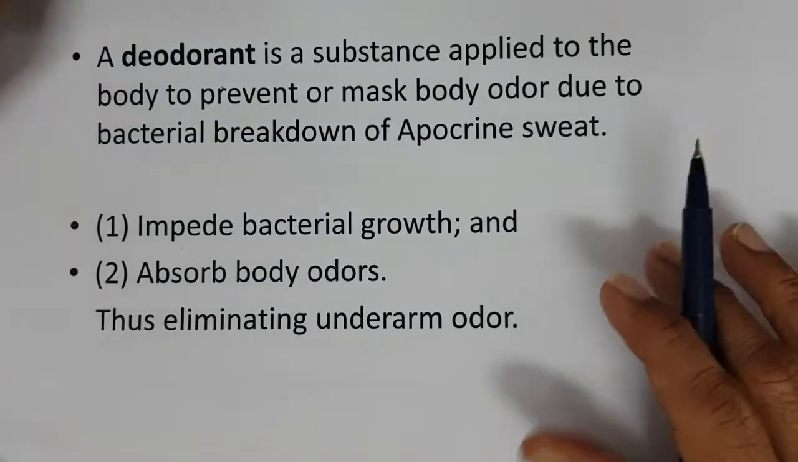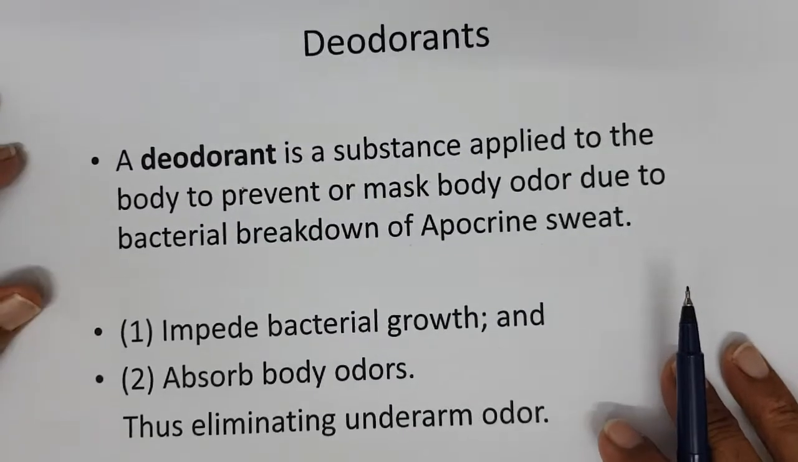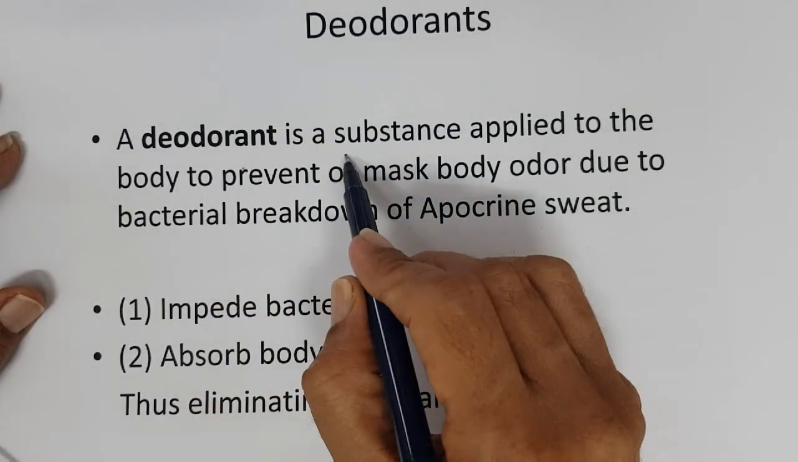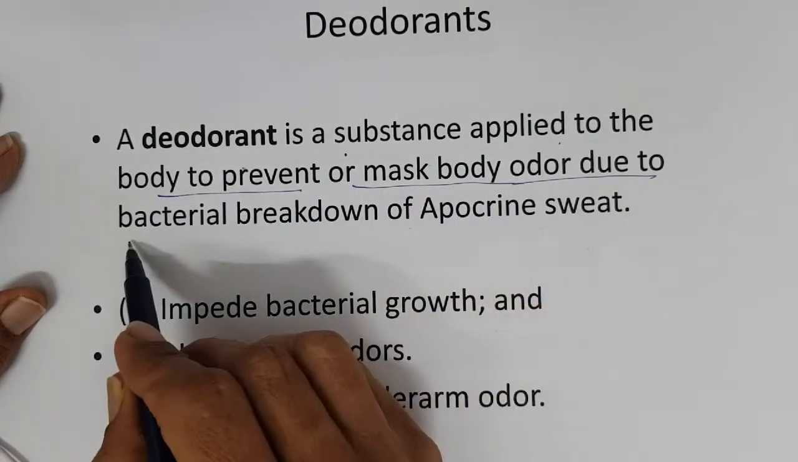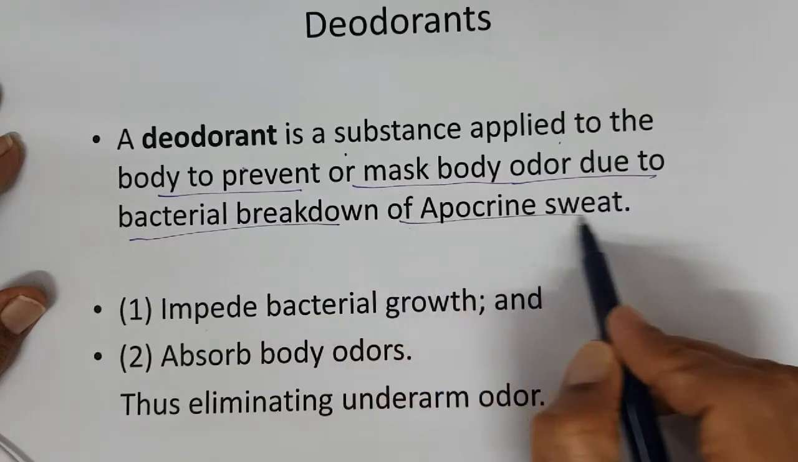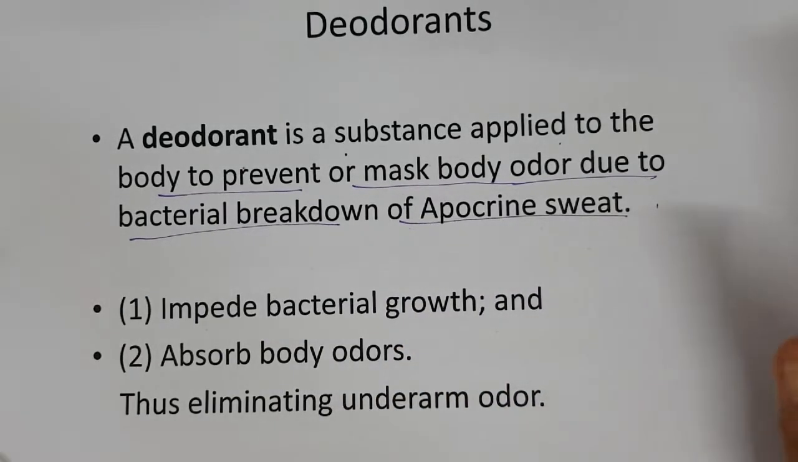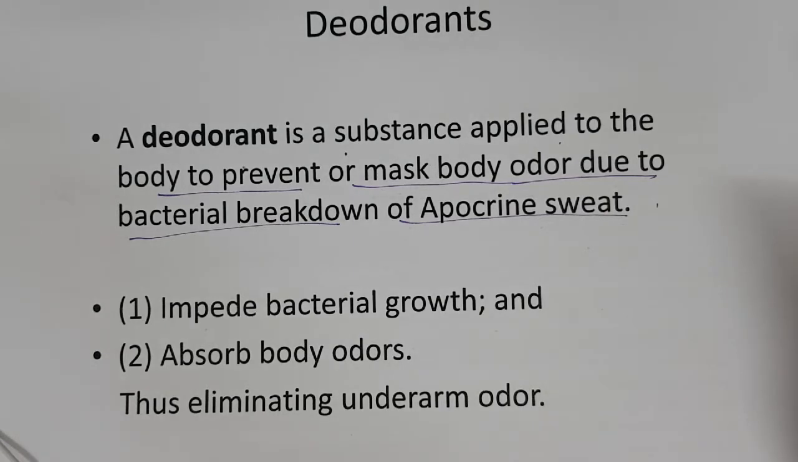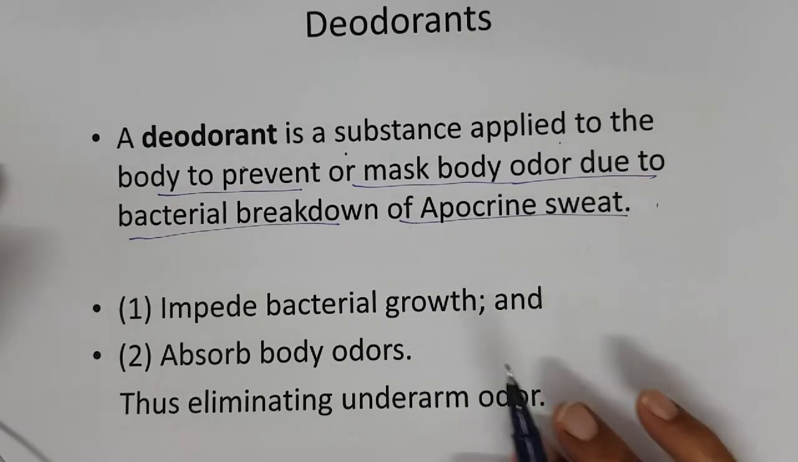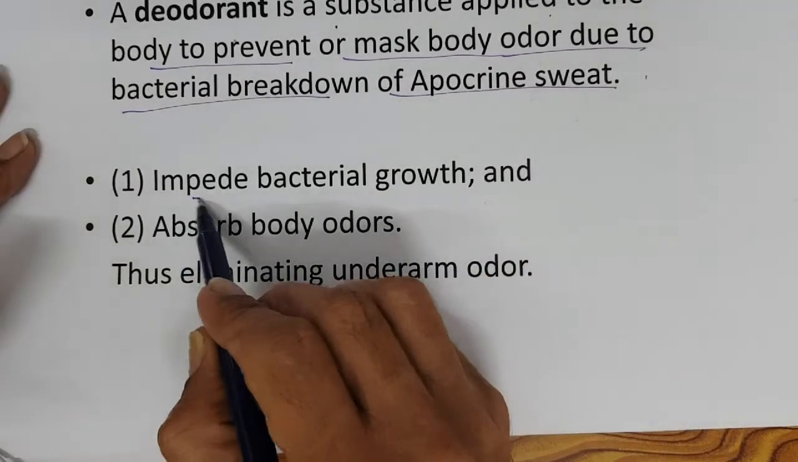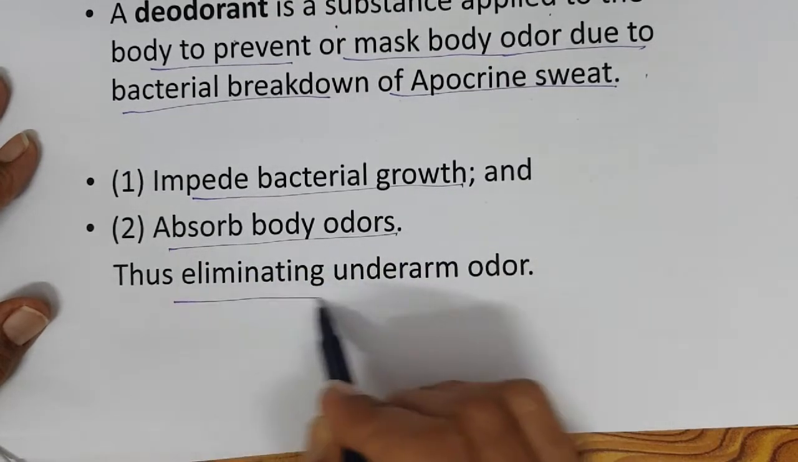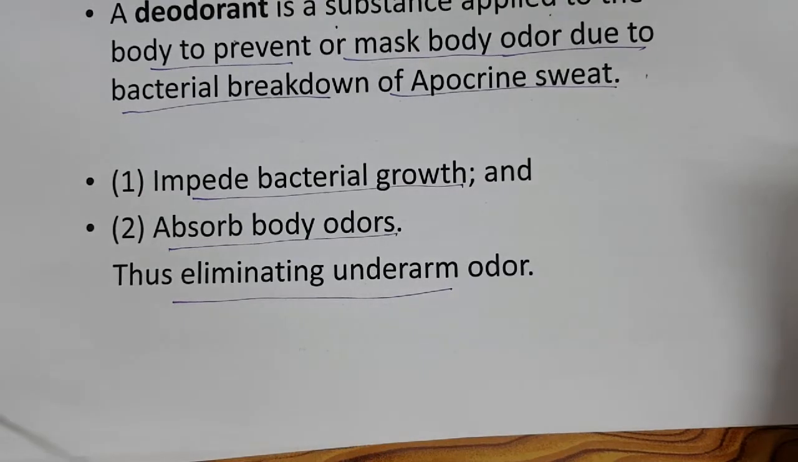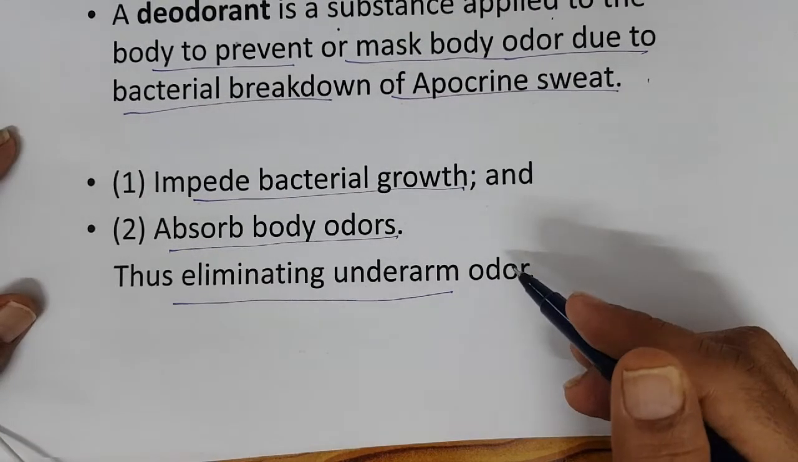Then what is a deodorant? A deodorant is a substance applied to the body to prevent or mask body odor due to bacterial breakdown of the apocrine sweat, right? What does it do? It impedes bacterial growth, absorbs body odor, thus eliminating, if it's an underarm deodorant, mostly the underarm odor, right?